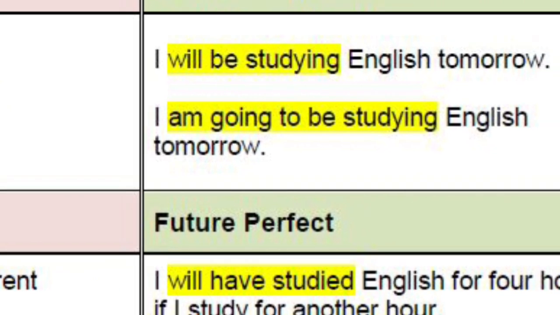Means it has not yet happened, but it is in someone's expectation that I will have studied English for 4 hours. If means that if a condition arises only, it would have happened, but it has not yet happened.